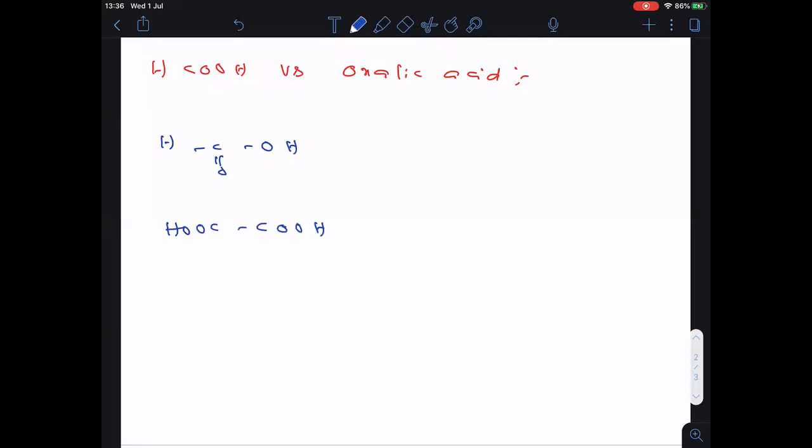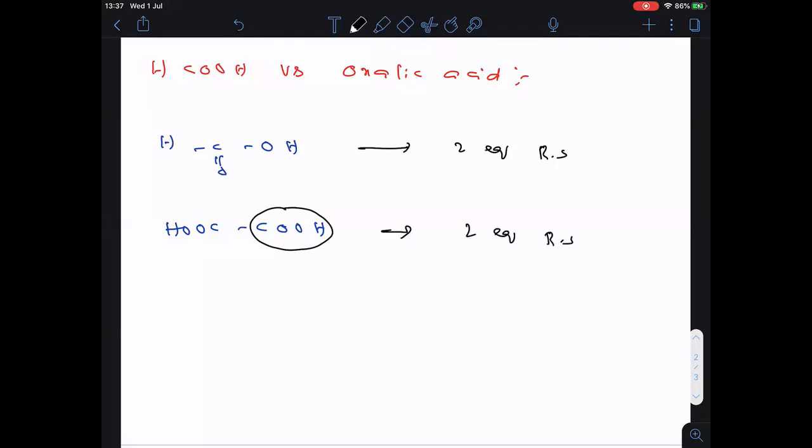Now, in formic acid, if we write the resonance, how many equivalent resonance structures do we get? 2. We get the 2 equivalent resonance structures here. Now, if I write the resonance here also, I will get the same 2 equivalent resonance structures only.